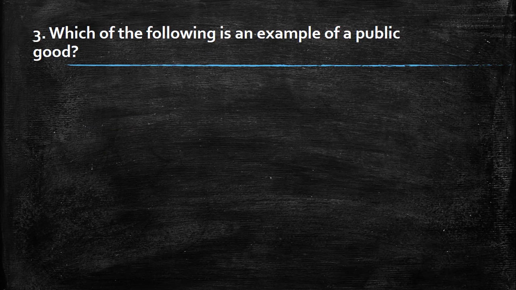Which of the following is an example of public goods? Remember, a public good is non-rival and non-excludable. Residential housing is rival. If you are in a house, you are occupying a place, so you automatically prevent another person from sitting in the same place.